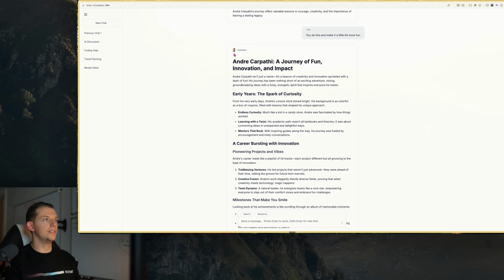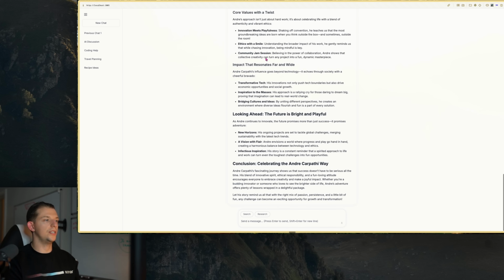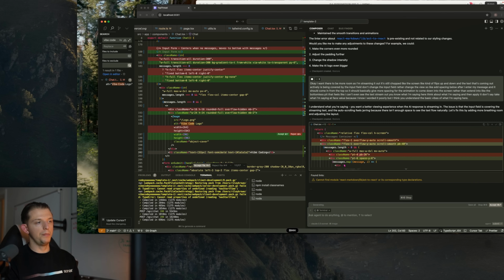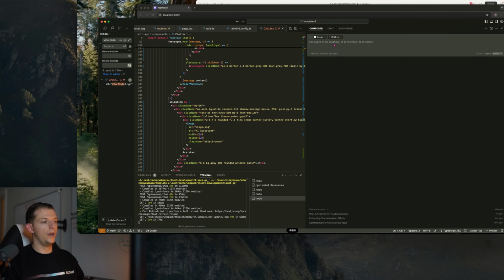And so yeah, now it's like nicely rounded around the edges. On all of the AI responses, please put a copy button and a share button. The copy button should copy it to my clipboard. It's looking good. Make the border around this thicker, add icons to the search and research. And then also what I want you to do on the home page, I want you to put a little profile icon on the top right.